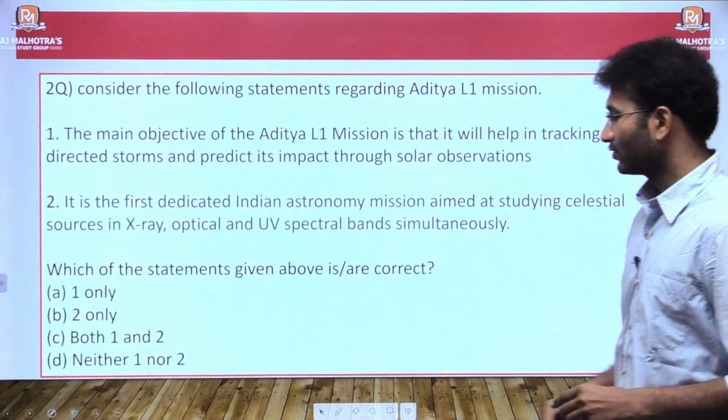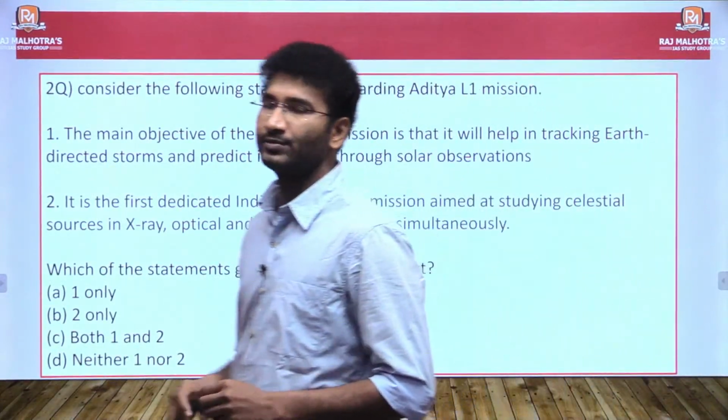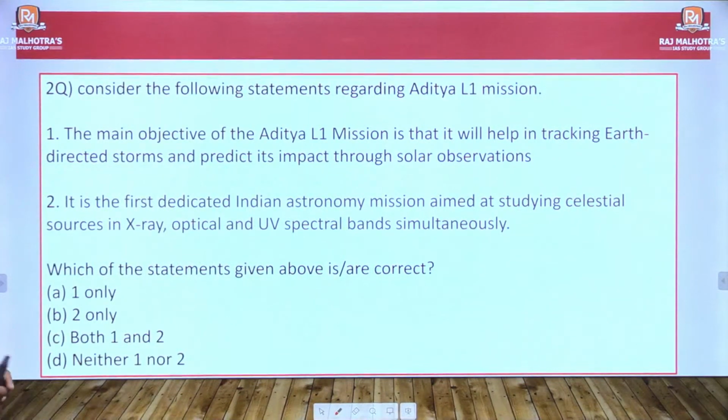Next, let us look into a question based on the Aditya L1 mission. Consider the following statements regarding the Aditya L1 mission. Statement 1, the main objective of the Aditya L1 mission is that it will help in tracking Earth-directed storms and predict their impact through solar observations. Second statement, it is the first dedicated Indian astronomy mission aimed at studying celestial sources in X-ray, optical and UV spectral bands simultaneously.